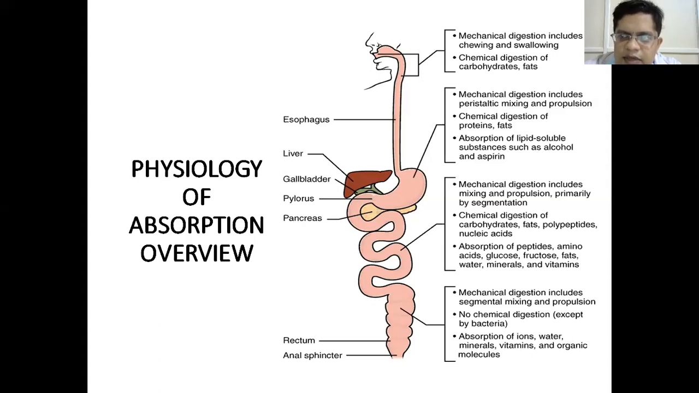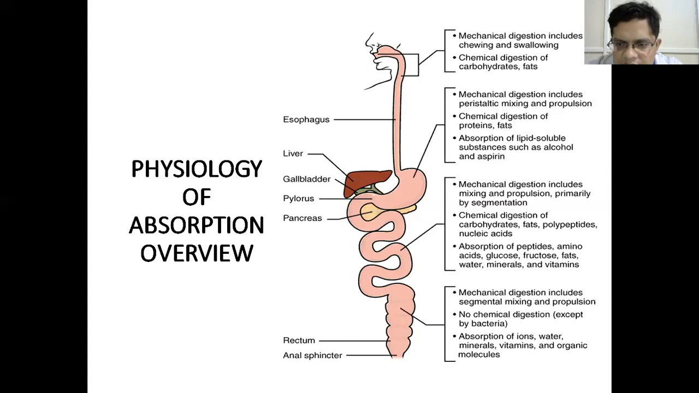These macromolecules are broken down into smaller units. Carbohydrates are converted into glucose, fats are converted into glycerol and fatty acids, and polypeptides are converted into amino acids. The absorption of these micromolecules occurs in the small intestine: peptides, amino acids, glucose, fructose, fats, and also minerals and vitamins. We have fat soluble vitamins as well as water soluble vitamins, and all these vitamins are absorbed in the small intestine at different parts. Important minerals like iron, calcium, and magnesium are also absorbed.